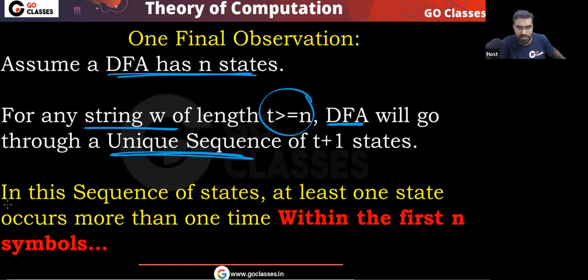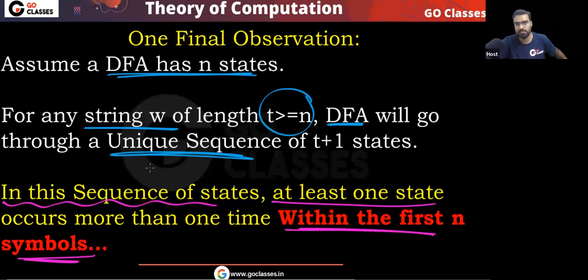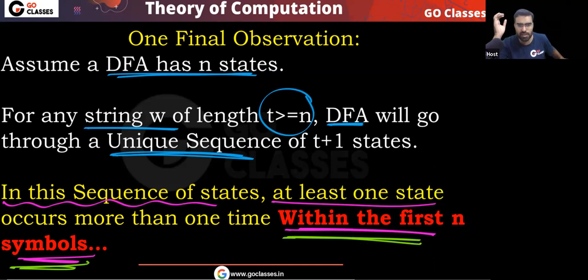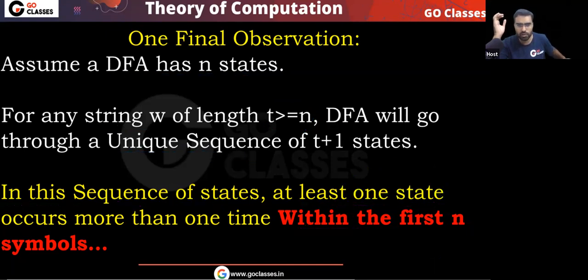In this sequence, at least one state will repeat within the first n symbols. Only look at the first n symbols, and some state will repeat. I hope this point is clear.